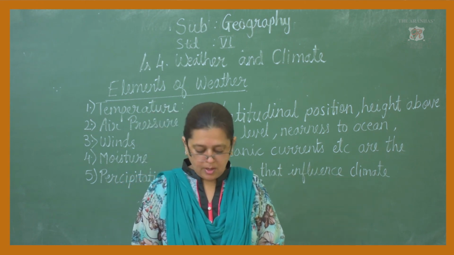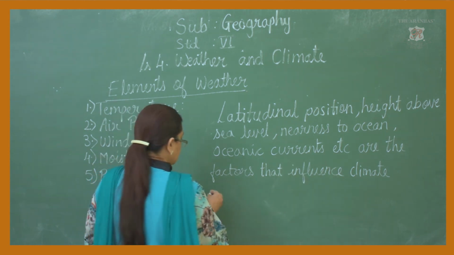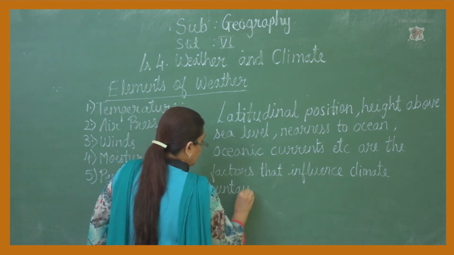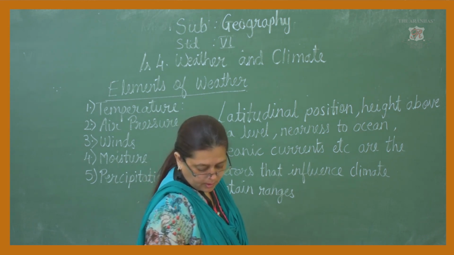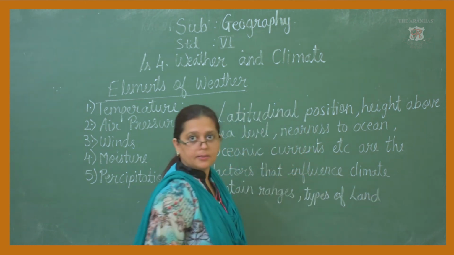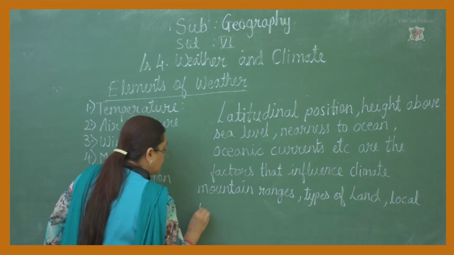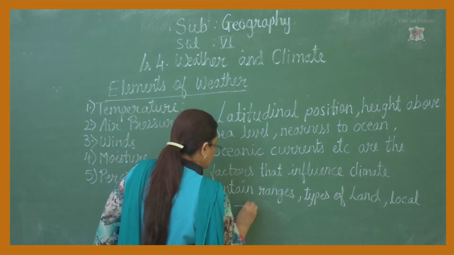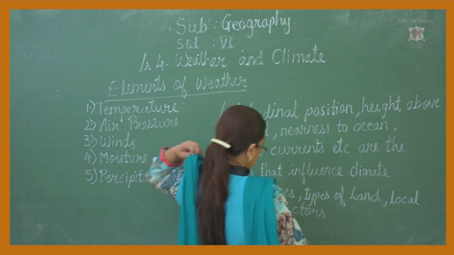Besides these, mountain ranges, types of land, local winds are the other factors that influence the climate of a region.